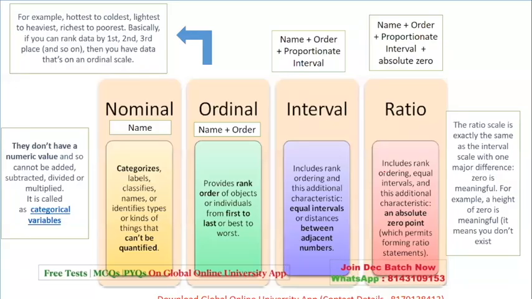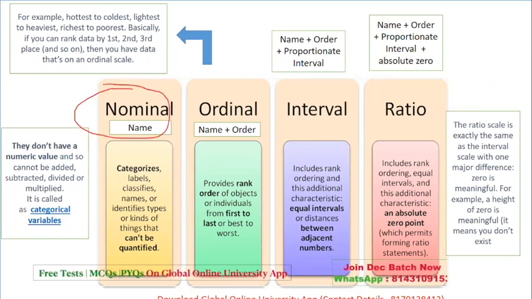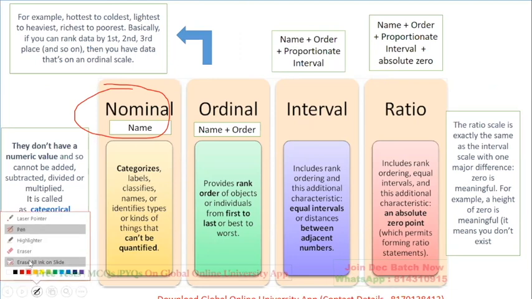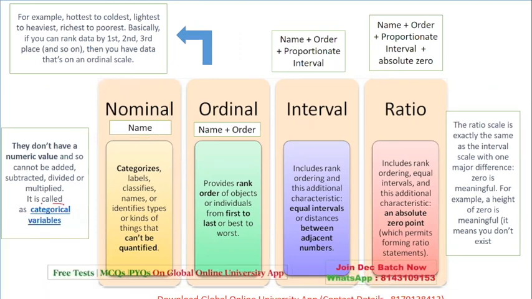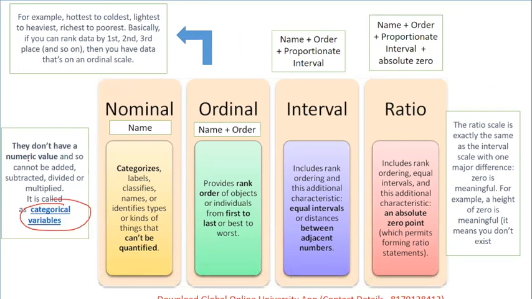Coming to the last part of your research is research scales of measurement. So basically there are four, this is again a very common question, four top scales: nominal, ordinal, interval, and ratio. So when I say nominal, it is also called the categorical scale. When we talk about categorical variables, it is divided into various categories.